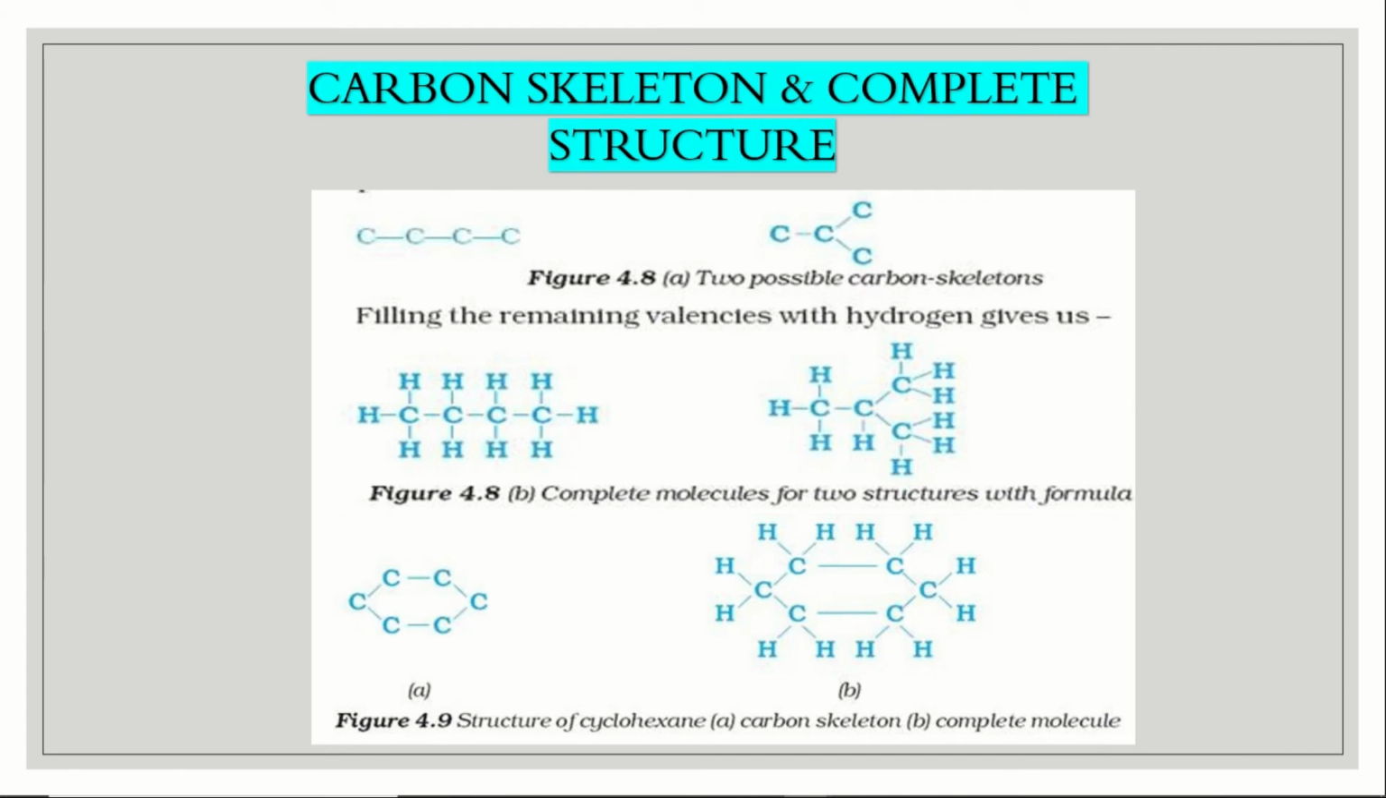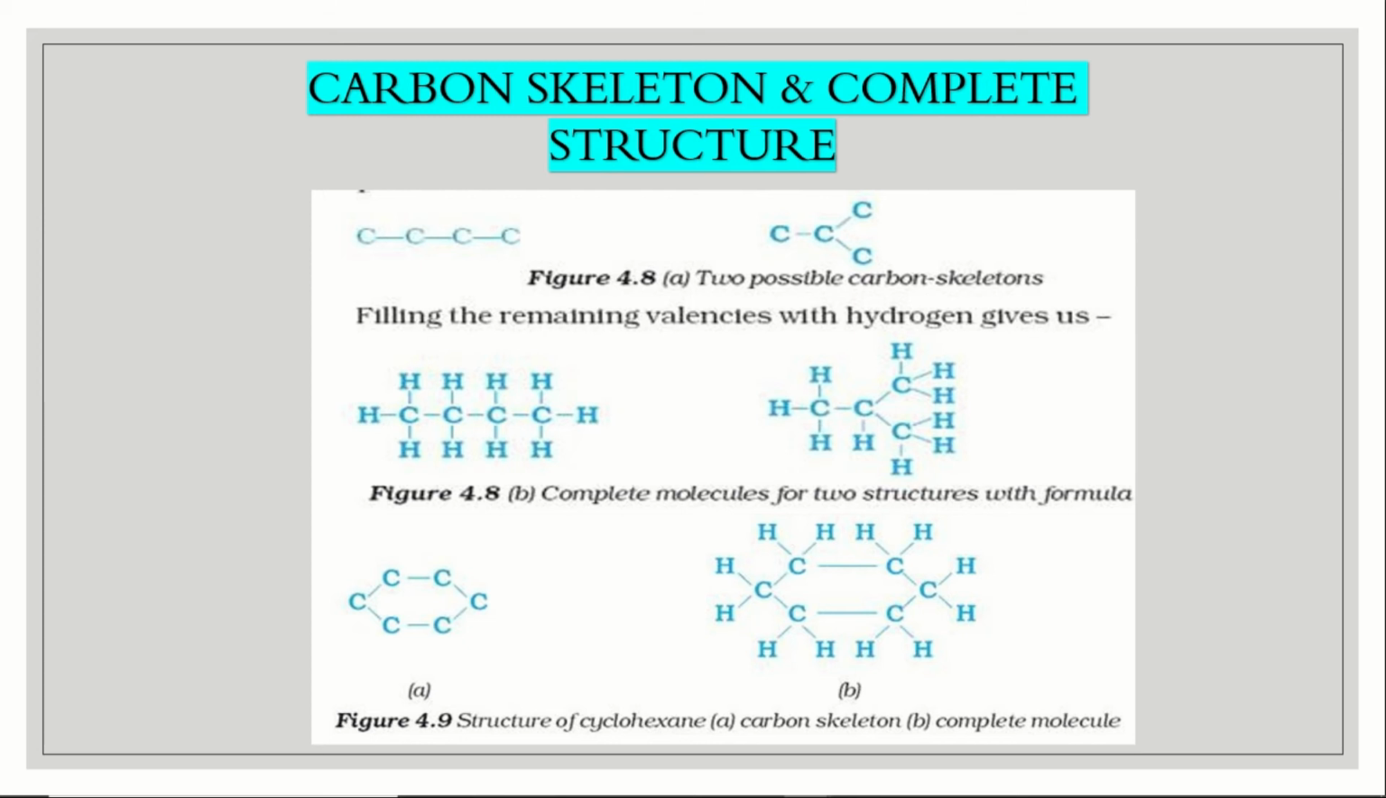Next is carbon skeleton and a complete structure. On the left side you can see the carbon skeleton structure, the two possible carbon skeletons. The first one, figure 4.8a as per your NCERT textbook, is the carbon skeleton. Carbon skeleton means it is not making any bond with other elements like hydrogen. And the second is figure 4.8b. The same carbon skeleton in 4.8a has become a complete molecule when hydrogen atoms are covalently bonded with it. So when a carbon skeleton is bonded with hydrogen, then it is said to be a complete molecule.